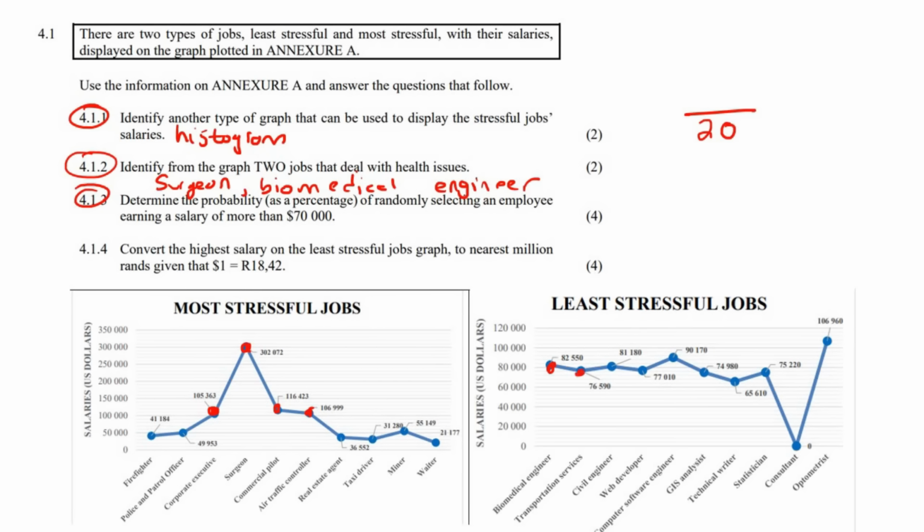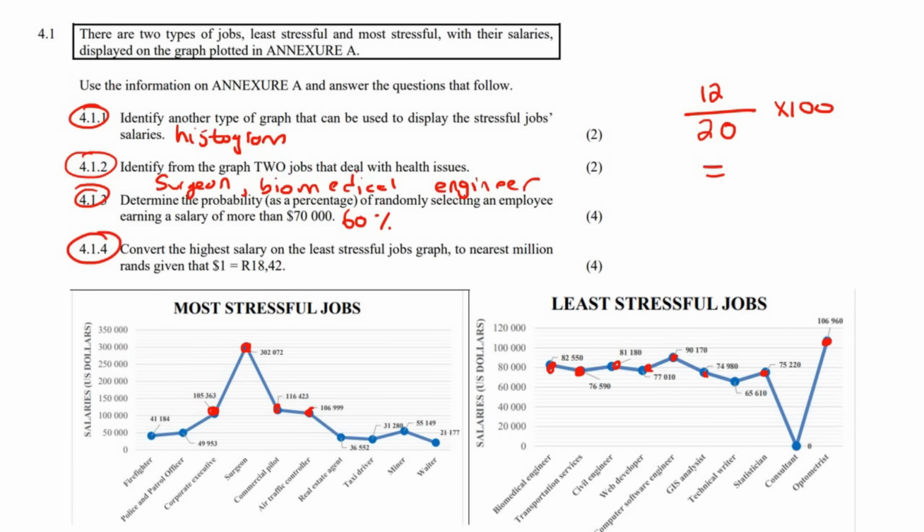This one's higher. This one's higher. This one's higher. This one's higher. This one's higher. This one's higher. This one's higher, and this one's higher. Okay, so 1, 2, 3, 4, 5, 6, 7, 8, 9, 10, 11, 12. So we're going to say 12 out of 20 multiplied with 100 because they've asked us as a percentage. So go ahead, type that all in, and you should get 60%.